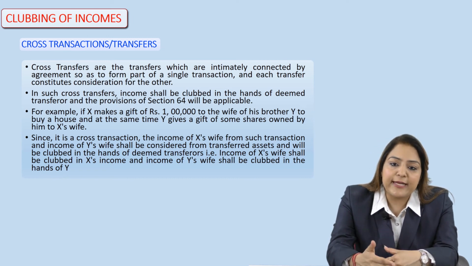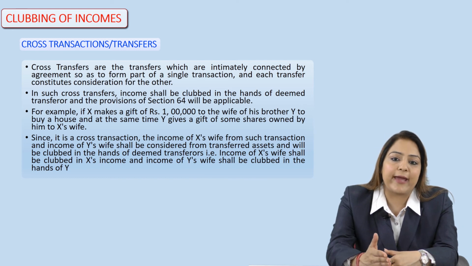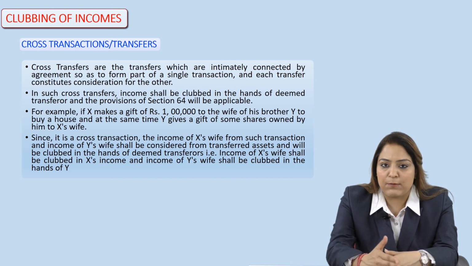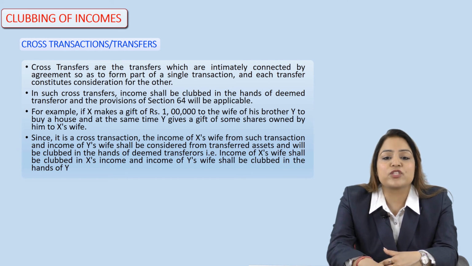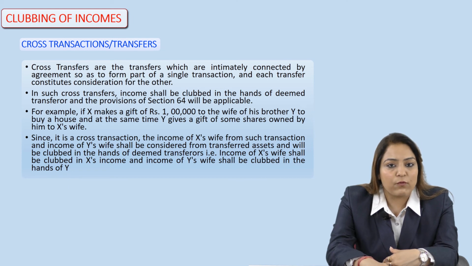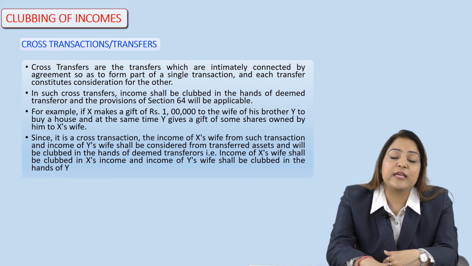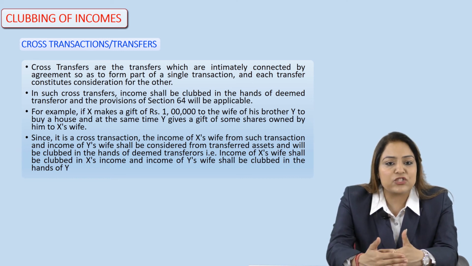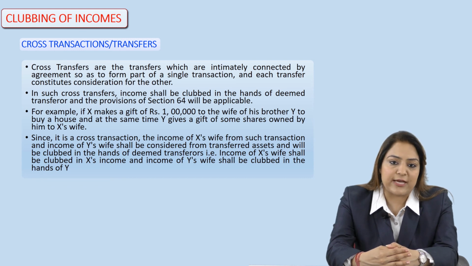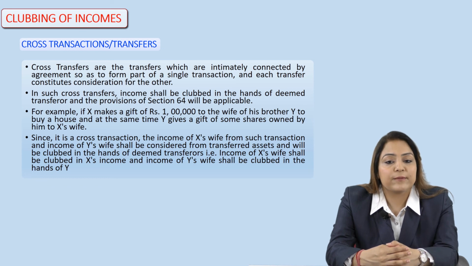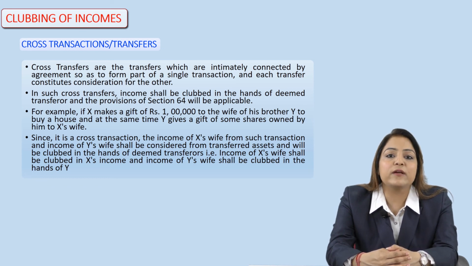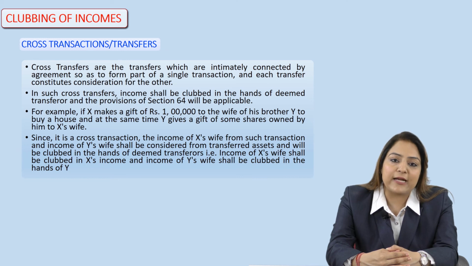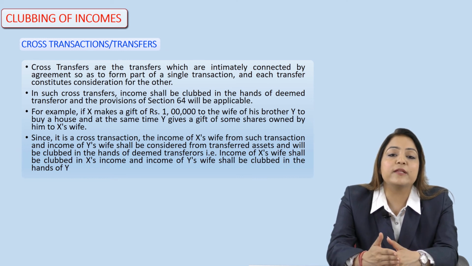It means any kind of income which is arising to X's wife will be clubbed with the income of X, and any kind of income which is arising to the wives shall be clubbed in the hands of Y. Even if the income is arising out of a gift, that income would also be clubbed, because such kinds of transactions are cross transactions, and the assessee cannot hide such income which the wives are accruing in their total income. So in that case, that income would be clubbed with their husbands.